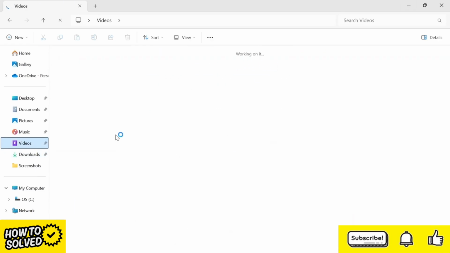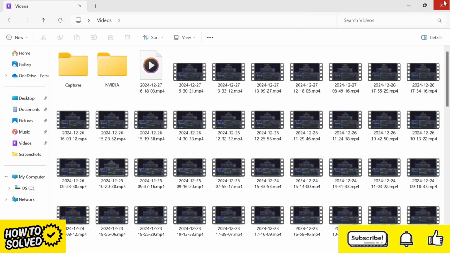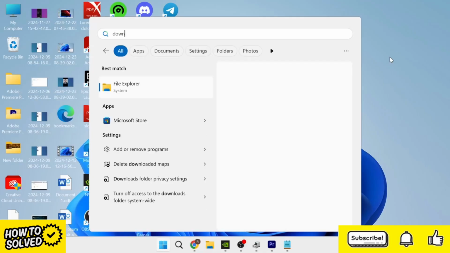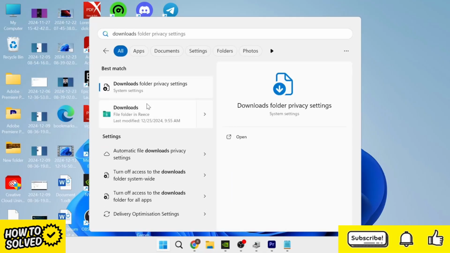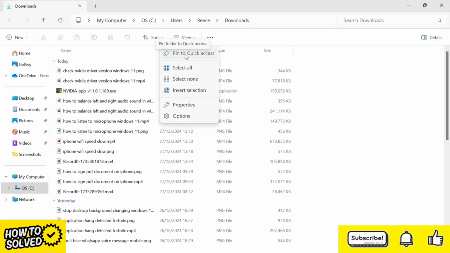If it's still not working, then what we can do is actually right-click on the Downloads folder. From here, click on Unpin from Quick Access, and then we're going to close out of this window. Head over to your Start menu and search for Downloads, and then you need to click on this Downloads folder here. So if you're able to access the downloads from here, then just click on these three horizontal dots and we can now repin it to our quick access like so.